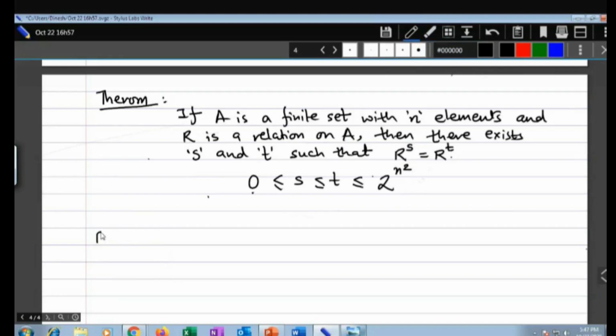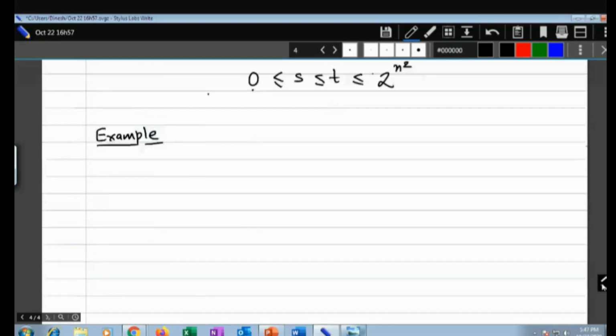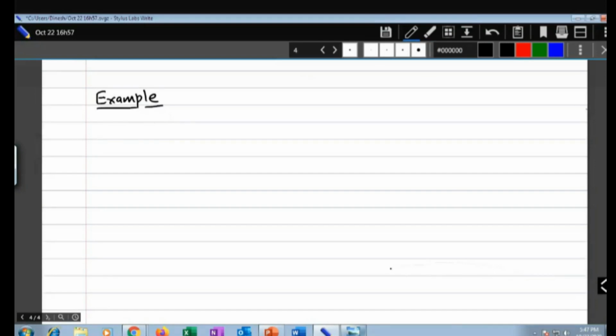Now let us see some examples. Let's say R is given, so I will have a diagram over here.